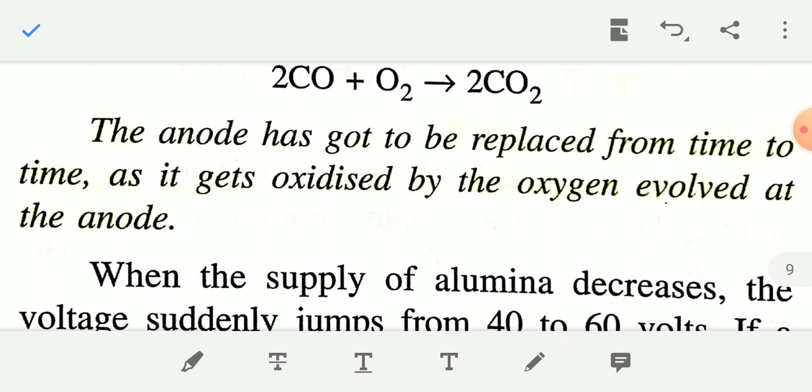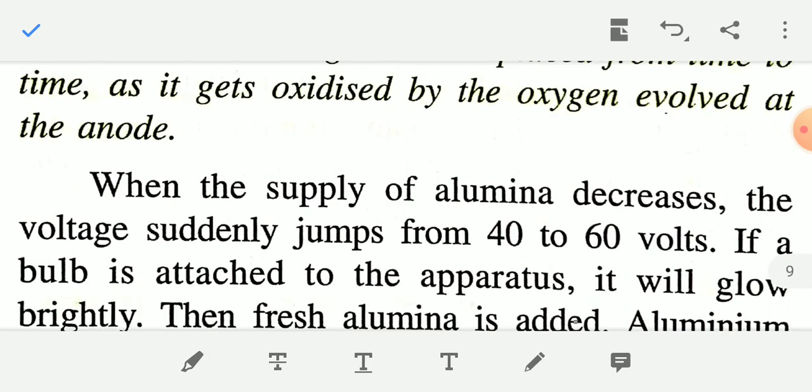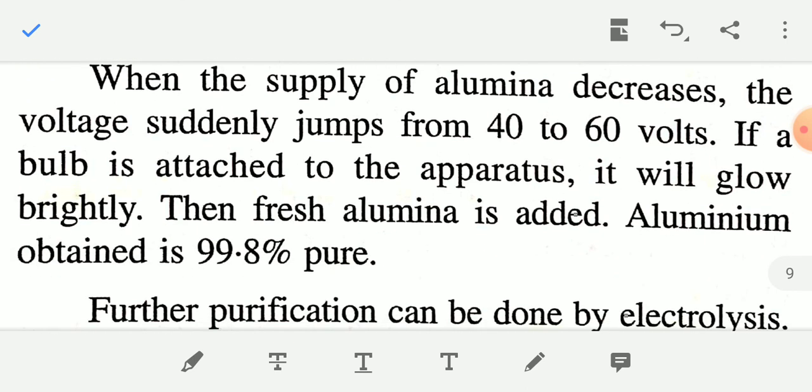Thus the anode has to be replaced from time to time as it gets oxidized by the oxygen evolved at the anode. You have to remember this: why the anode has to be replaced from time to time, because the anode is oxidized by the oxygen gas produced at the anode.